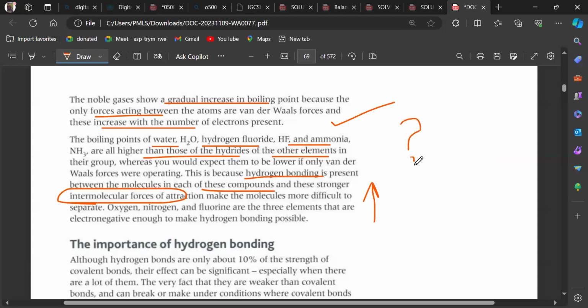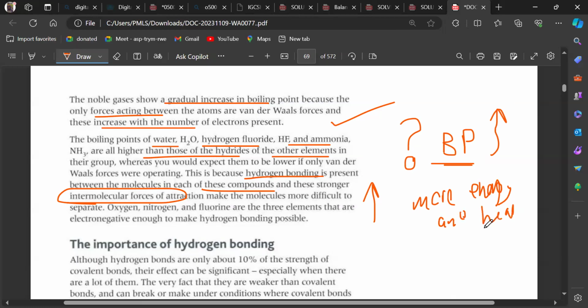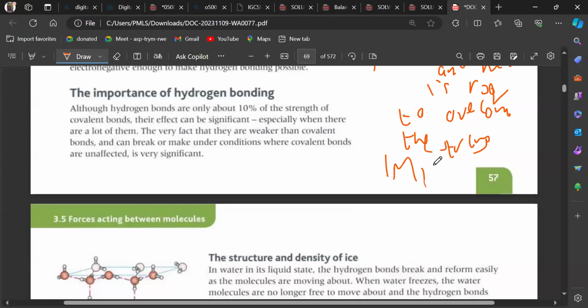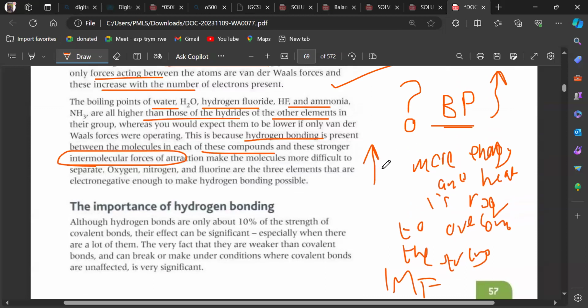अगर आपको question आएगा, why is the boiling point of water higher? Why is the boiling point of ammonia higher? Or why is the boiling point of hydrogen fluoride higher? You would answer that more energy and heat is required to overcome the strong intermolecular forces. Got it? This is the answer that you will write.